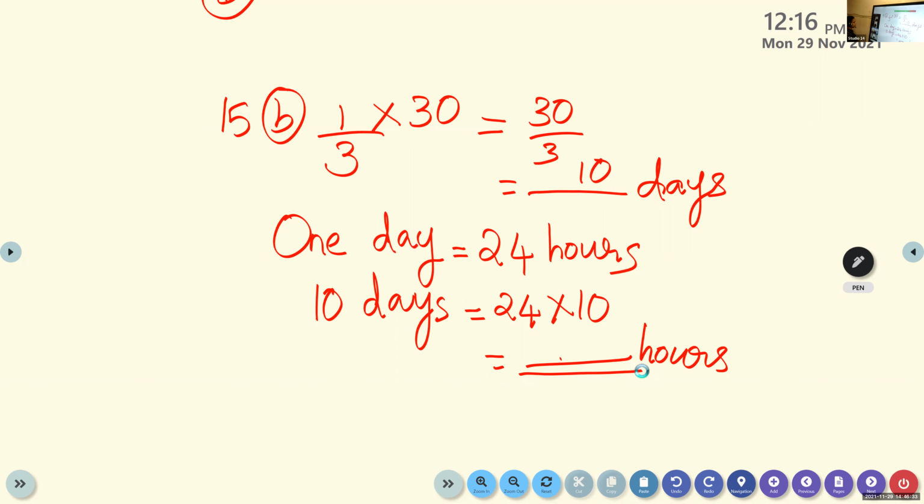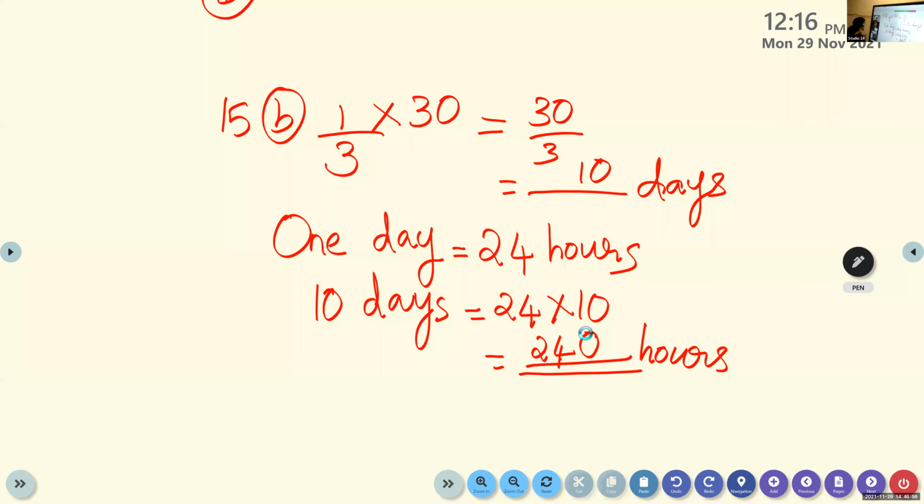Yes, Tejasri. What is 24 into 10? Ma'am, any number multiplied with 10, you only have to add a 0. 240. Yes, write 24 into 1, that is 24, then 0. Only one 0.